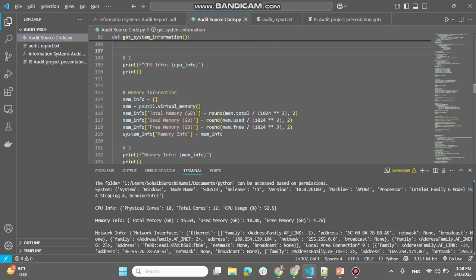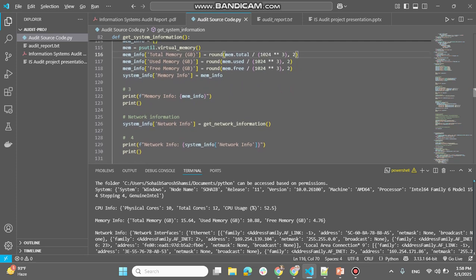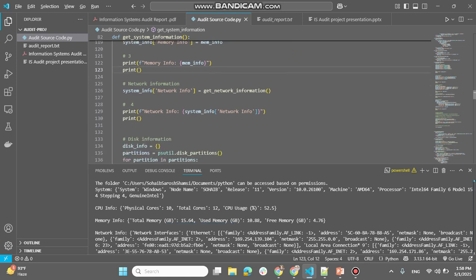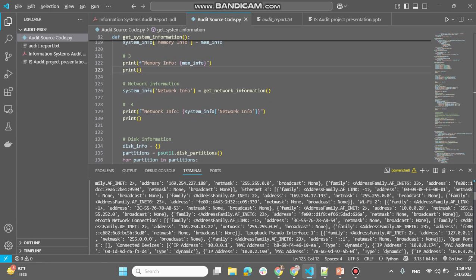Then there is the total memory, which is a basic, easy calculation, you may see. I have logged memory info as well, which is right here. Similarly, for network info, a lot of stuff has been gathered over here.